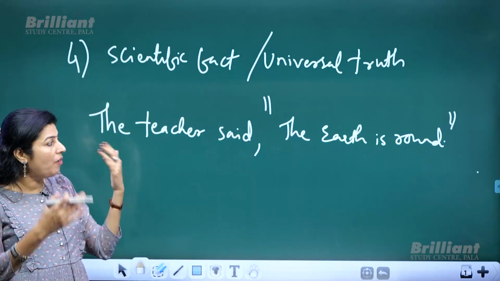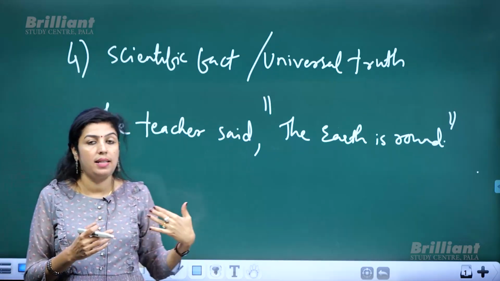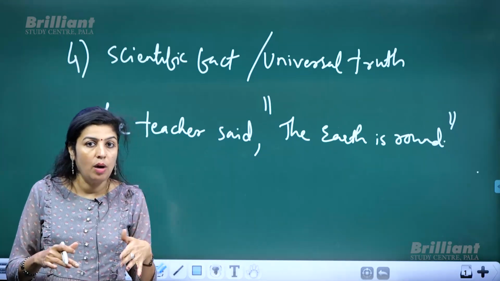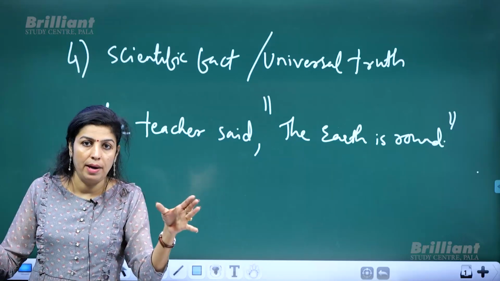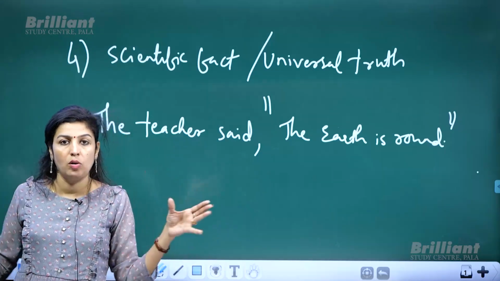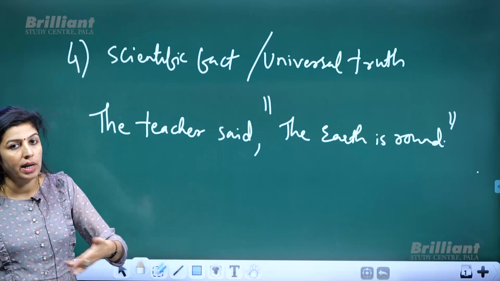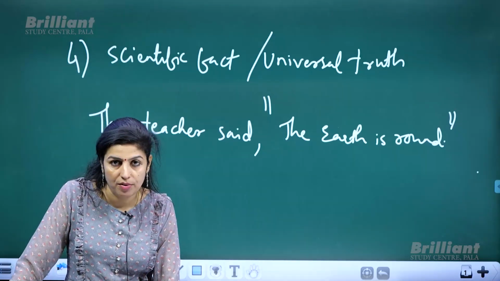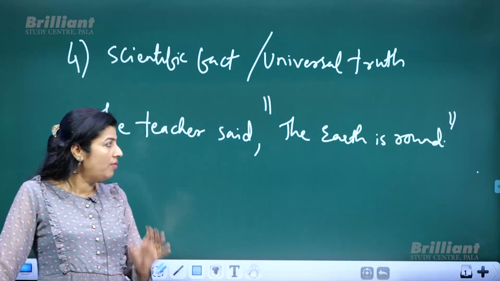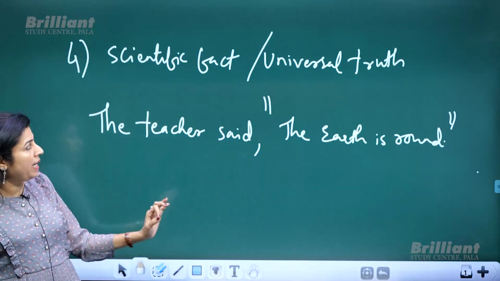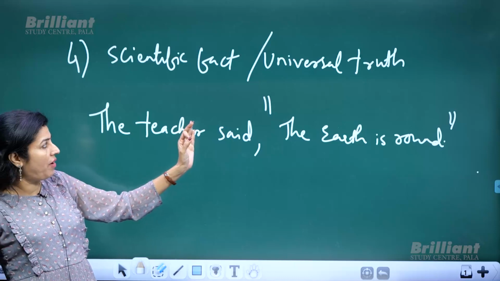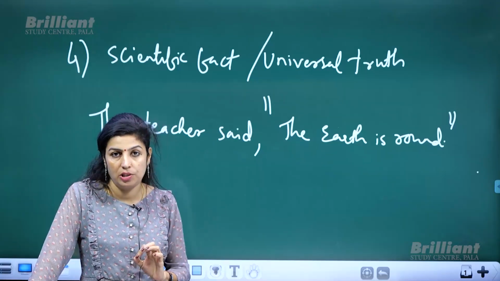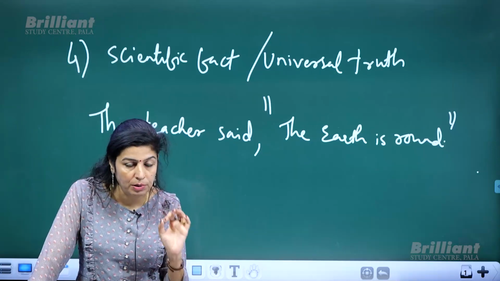Why? Because if I say that the teacher said that the earth was round, that means right now it is not round, it has changed its shape and become oval or flat or square or cone or any other shape. So that would change the scientific fact, right? It's a universal truth. So always remember, when we speak about scientific facts or universal truth, the tense will not change. Keep that firm in your mind.